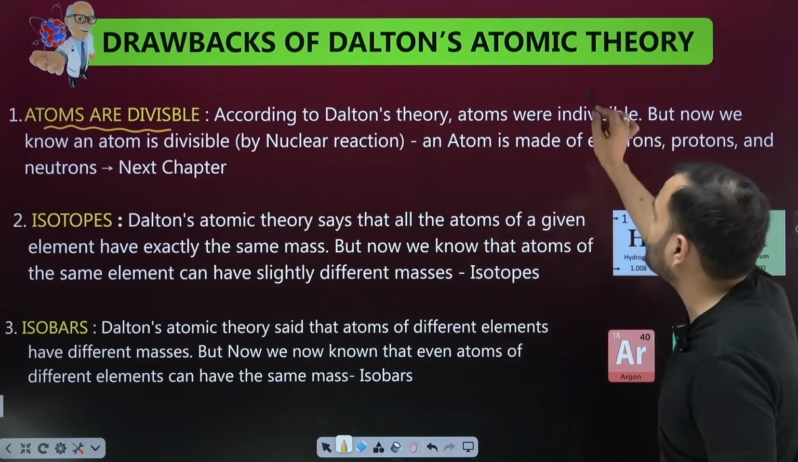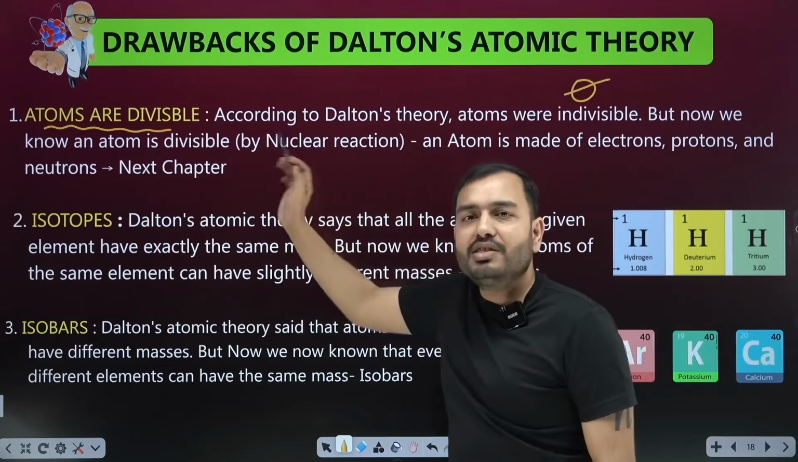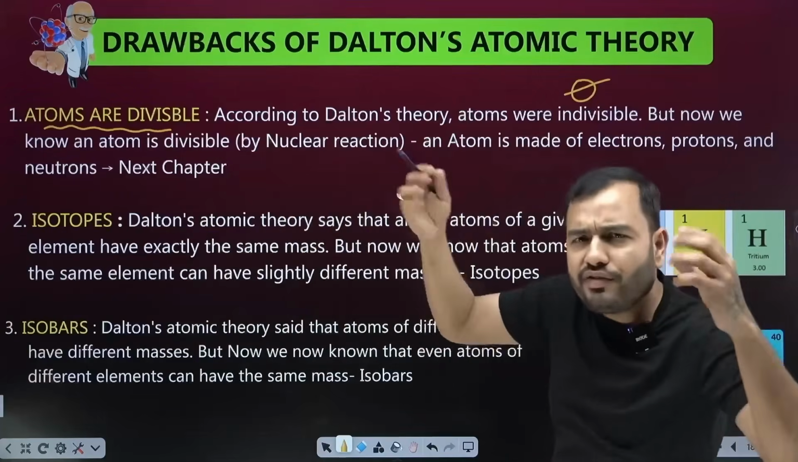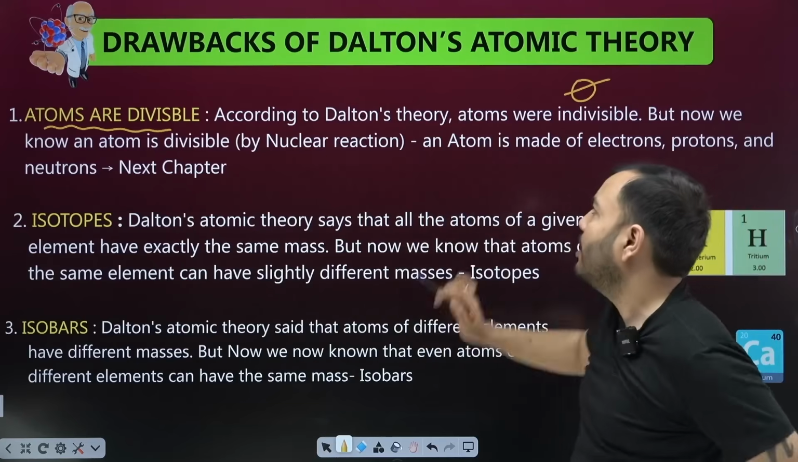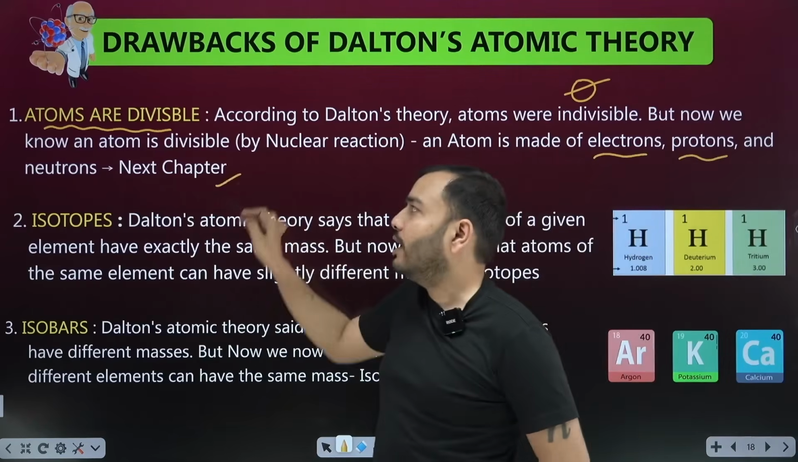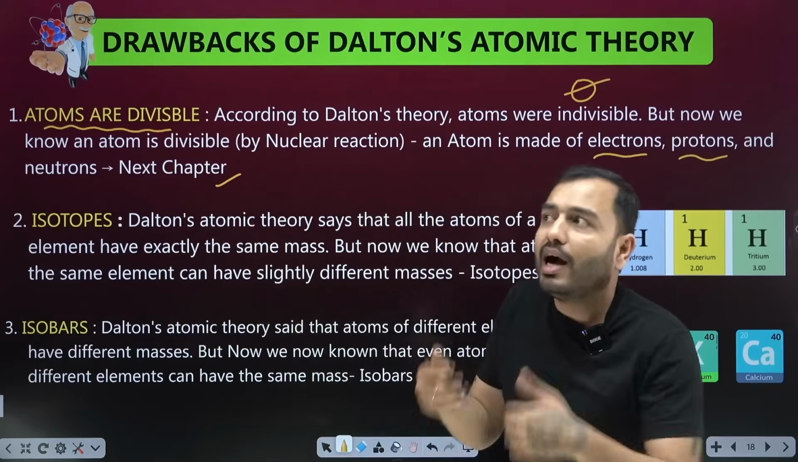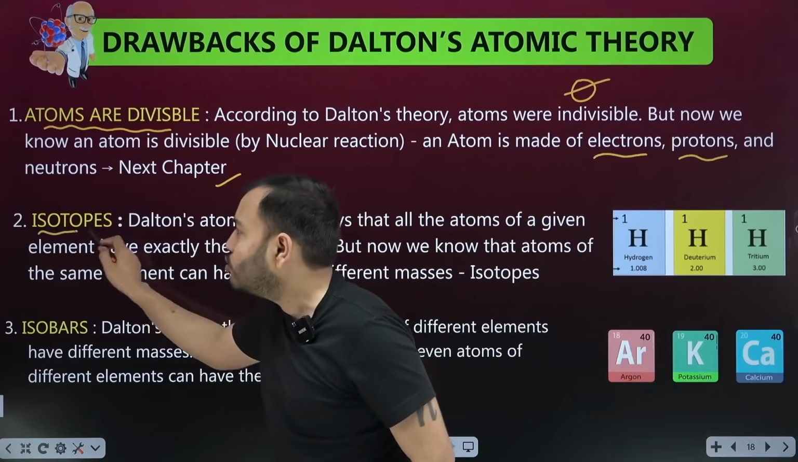We cannot divide the atoms. We cannot break the atoms. But now we know an atom is divisible by nuclear reaction, a different kind of reaction. They won't break with chemical reaction. That's the truth. An atom is made of electron, proton and neutron, which we will study in the next chapter. What did he know about the future discoveries? This would happen later. The next concept came, isotopes.